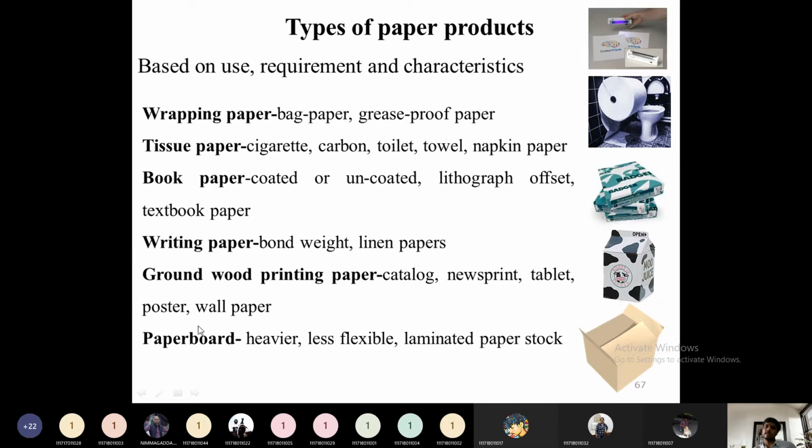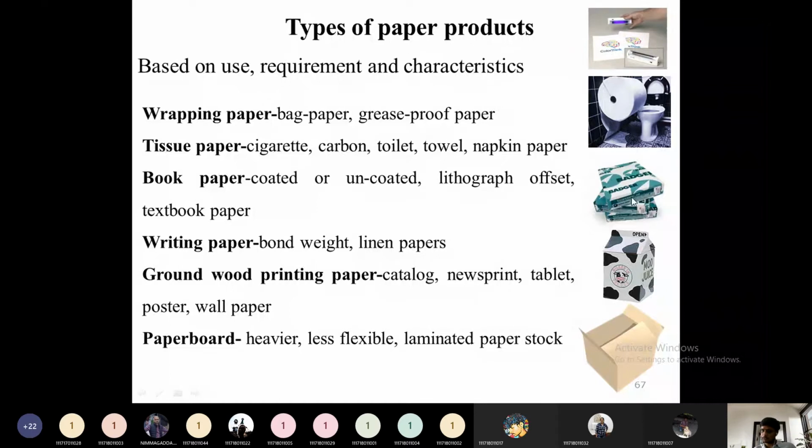So this will have a heavier look and it will be less flexible. If you want, this is a paper board, used for transportation of our essentials from the household when we are shifting houses. This will have less flexibility, we can't bend it like that. We have to apply certain force to this one.